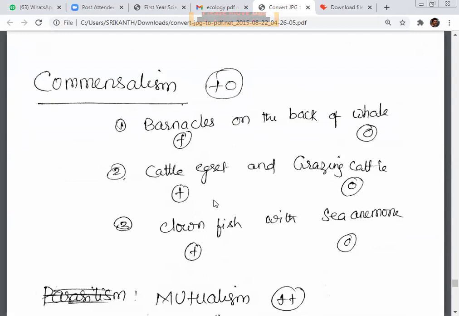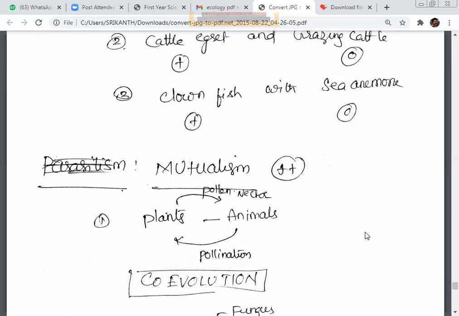Moving on, commensalism. One is benefited, the other is neither benefited nor affected. The barnacles on the back of a whale are commensalism, plus and zero. Then the cattle egret and grazing cattle: the cattle egret is a plus and the grazing cattle is zero. Clownfish with sea anemone: the clownfish gets a benefit and the sea anemone gets neither benefit nor harm.